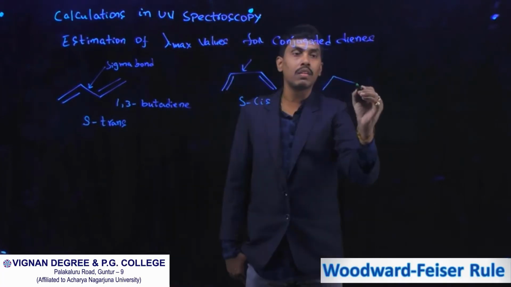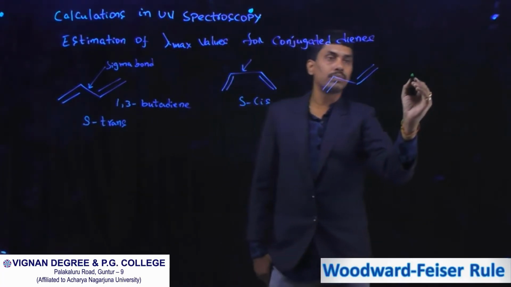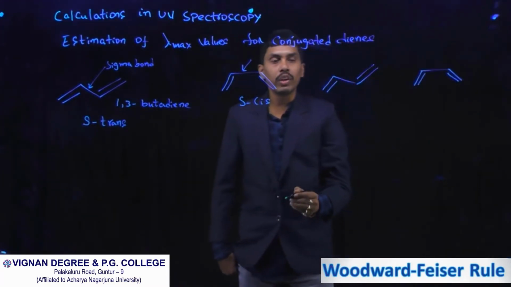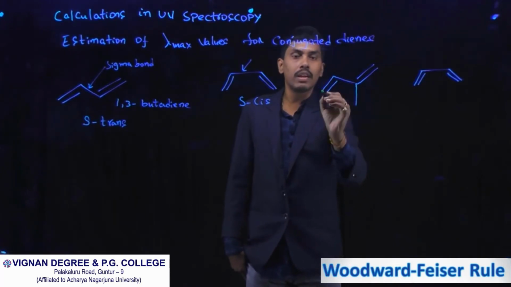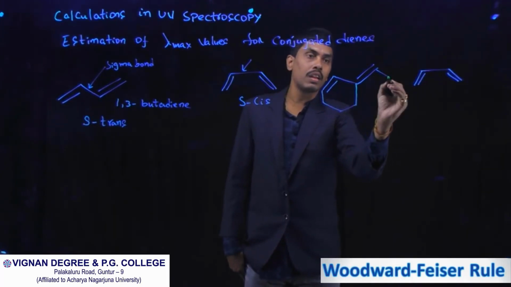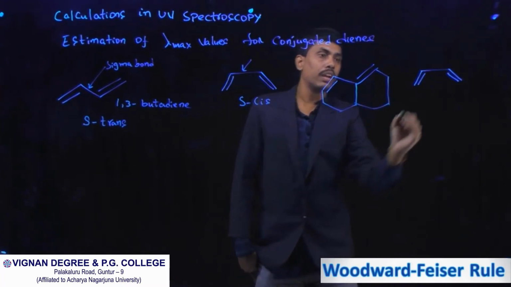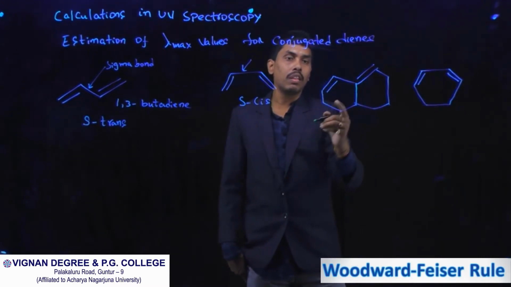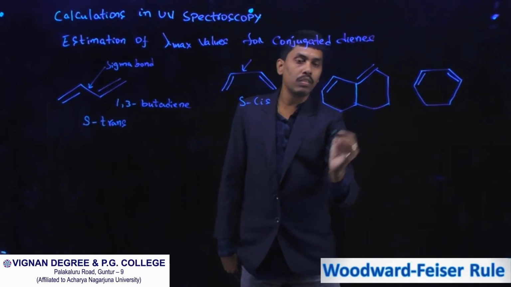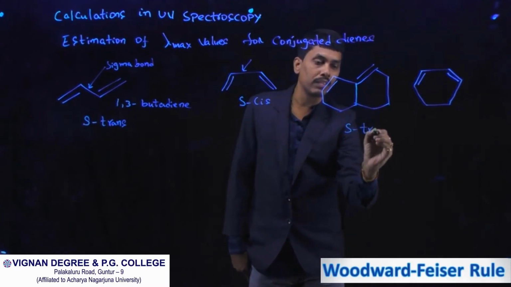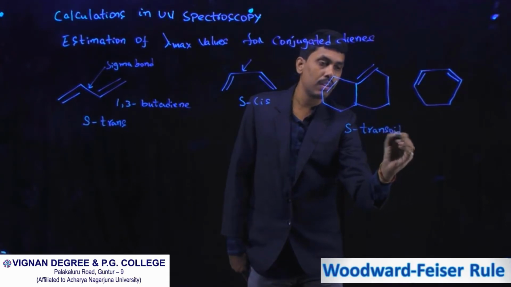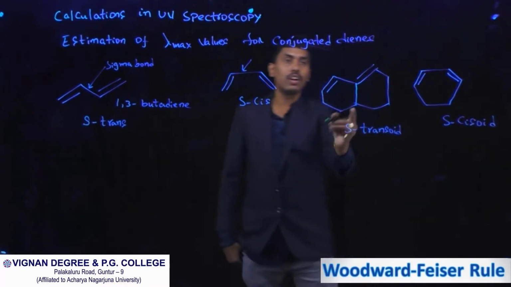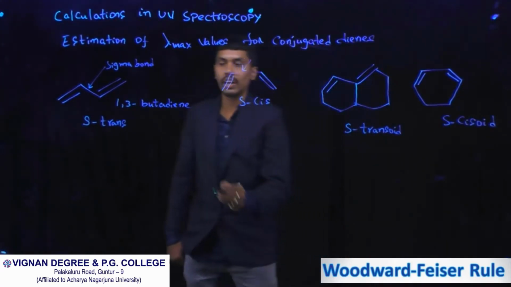If you take these two dienes and incorporate the two double bonds in rings this way, and here also like this, these two double bonds are incorporated in a ring. So this one is called s-transoid, and this one is called s-cisoid.